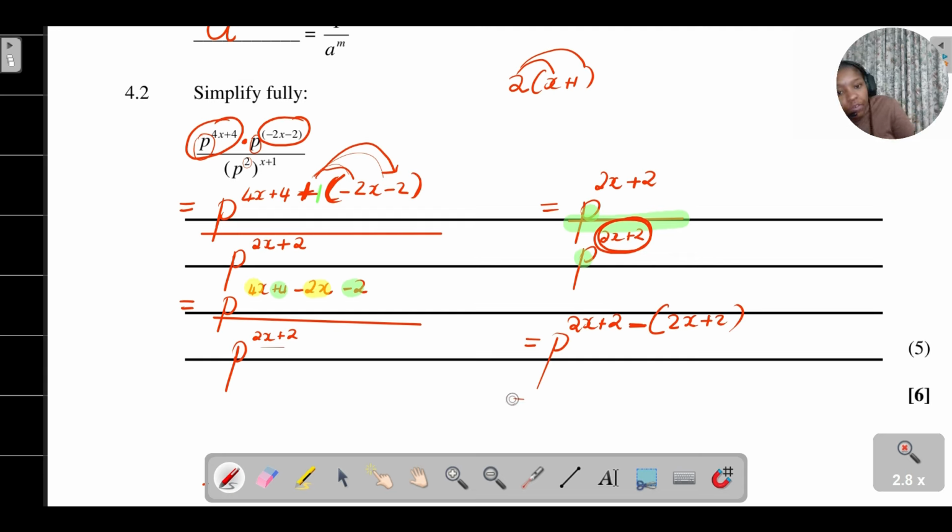Then from there I can simplify this further. It's going to be p to the power of 2x plus 2 minus... remember again, there's an invisible 1 there. So I want to distribute this negative 1 with everything that's inside my bracket. Negative 1 times 2x is going to give me negative 2x. Negative 1 times positive 2 is going to give me negative 2.